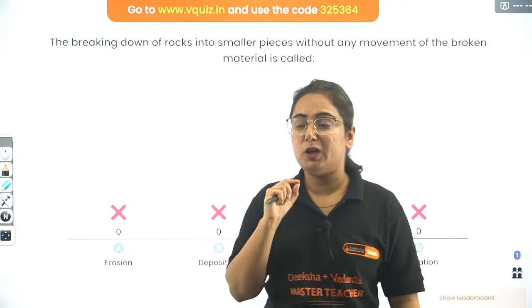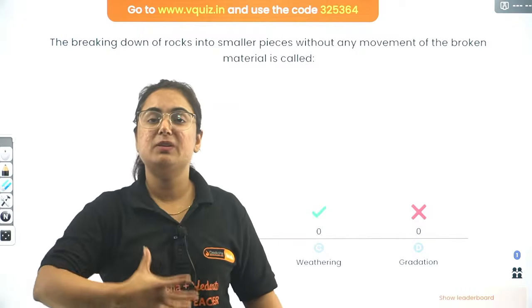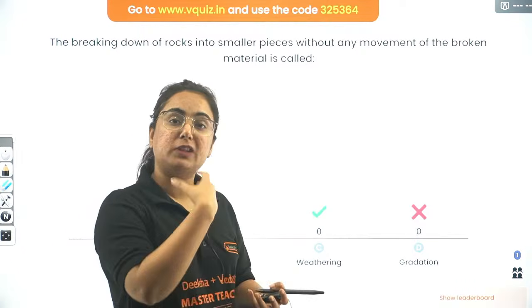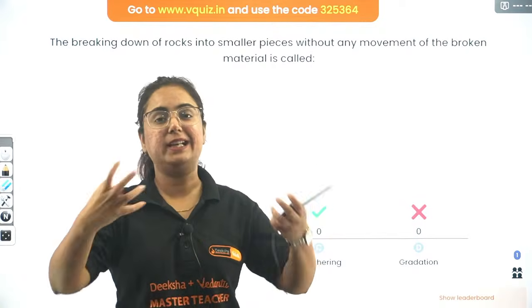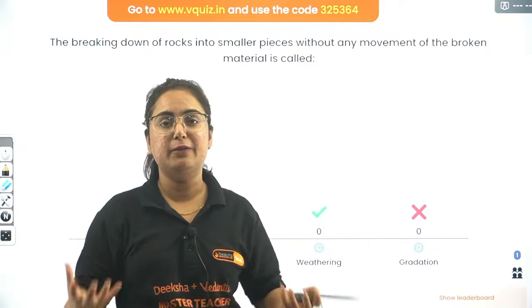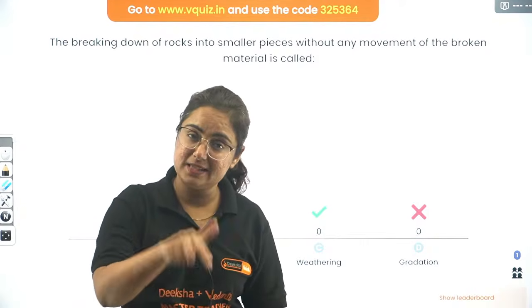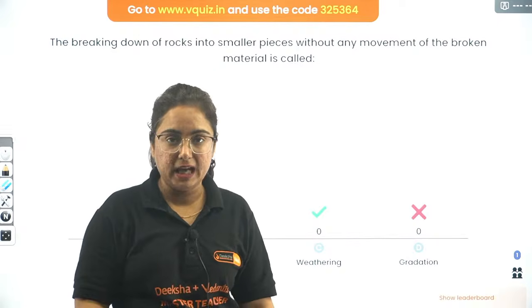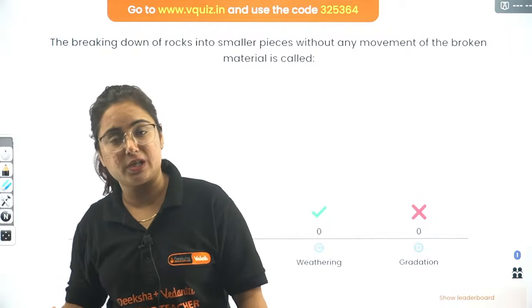Weathering is a process in which, because of natural forces, the rock is getting divided or breaking away from each other, but it is not moving from the same place. It can be physical weathering, chemical weathering, or biological weathering.